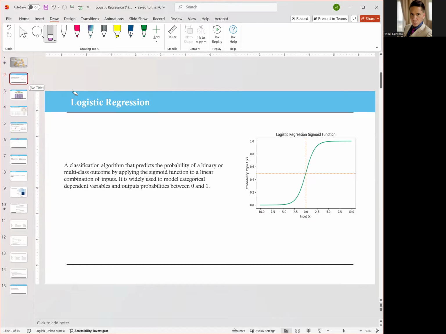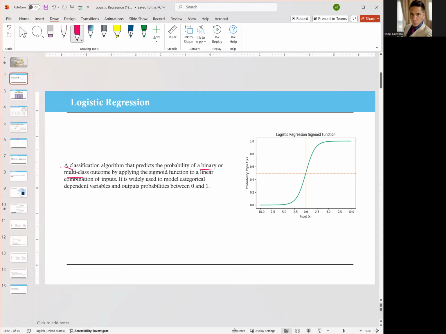So what is logistic regression? Well, it's when we use the features. These features can be categorical, they can be binary, they can be continuous. And we're going to use these features to predict the outcome of a binary or multi-class variable.